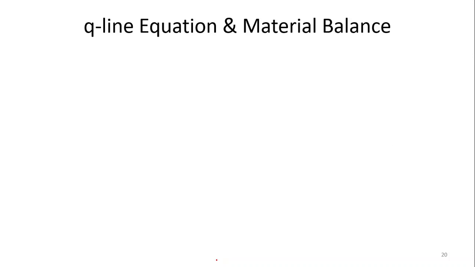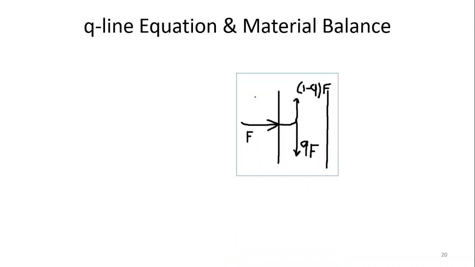Okay, now come to one of the very important things, that is the Q-line equation. We have to develop the Q-line equation, that is the feed equation, which is very useful for the stripping section, for drawing the stripping section line. How can we do it? We have discussed this diagram. What is the meaning of this diagram? The feed is charged into the column, and QF is the amount of liquid going down the column, and 1 minus QF is the amount of vapor going into the upward section. Now what happened?